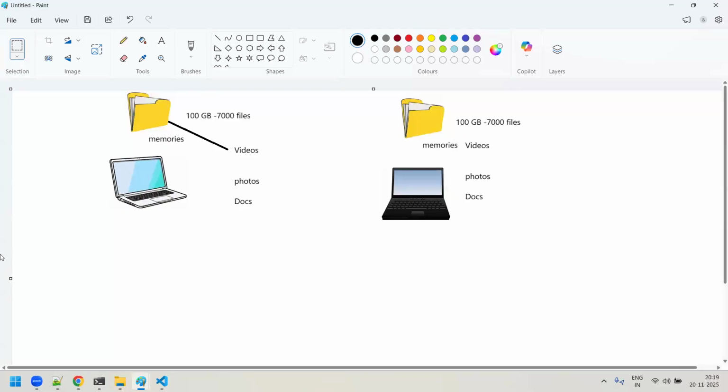But my question is, how do you check whether all the things that are here are also present in the new laptop? How will you confirm it? By looking into the properties, the size of the entire folder? But 7,000 files are there. Do you compare from here to here? It will take days together to compare all the files.